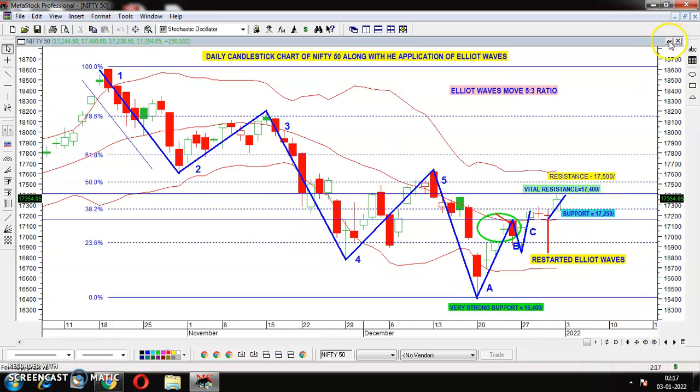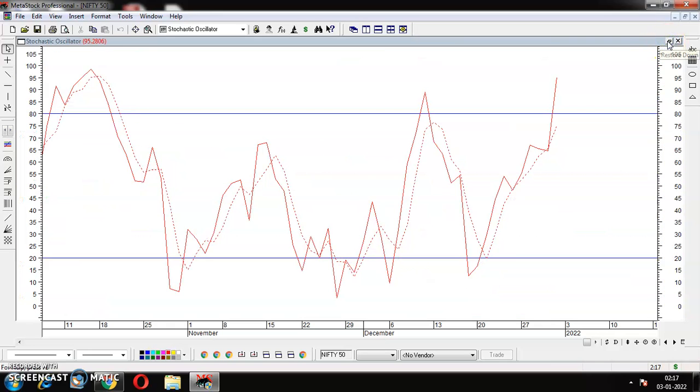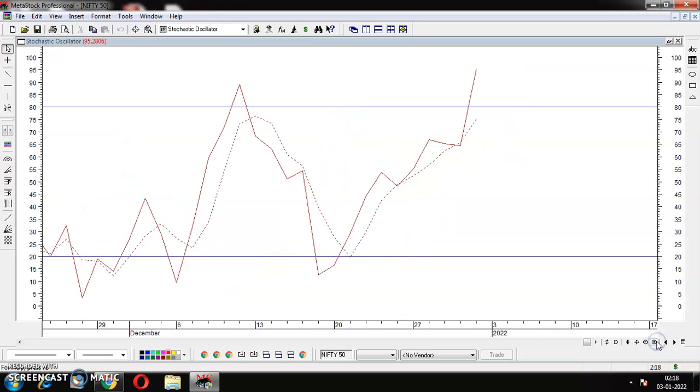So now I'm just going to explain to you about the stochastic oscillator. Stochastic has already been plotted. Stochastic generally measures the momentum. You know that momentum is faster than price. So based on stochastics, we can take the decision, because a lot of traders are using this particular indicator. In stochastic, there are two lines. One is the stochastic line, the red line, and another is the dotted line.